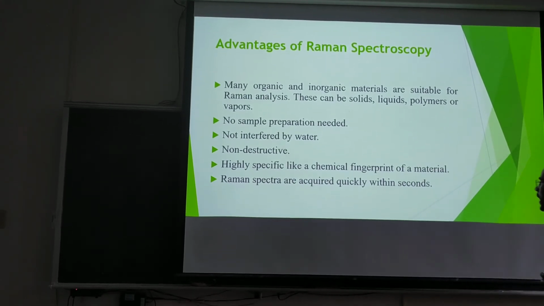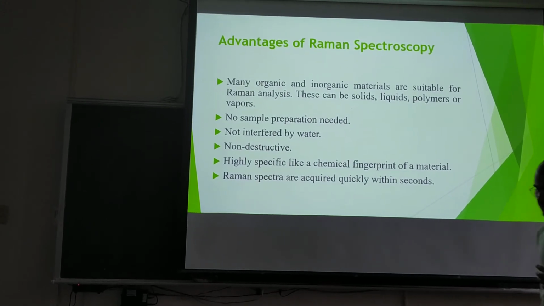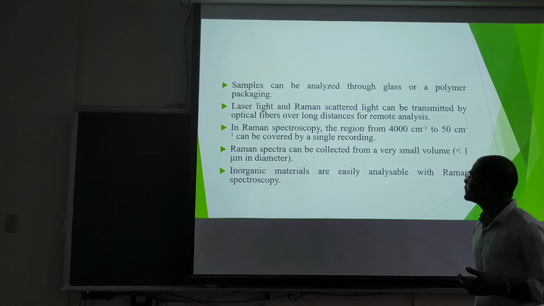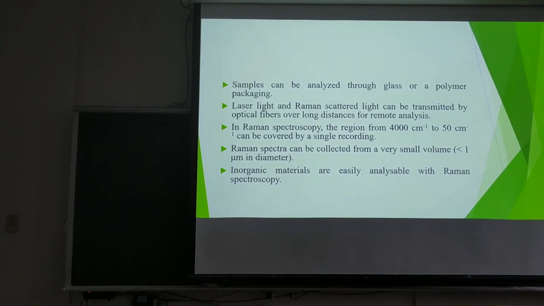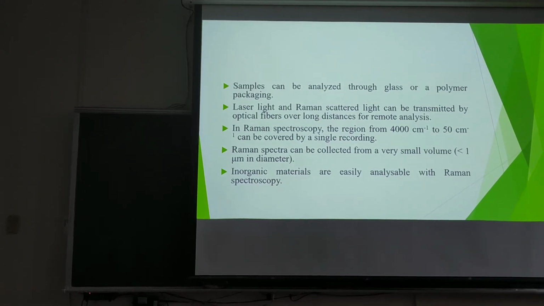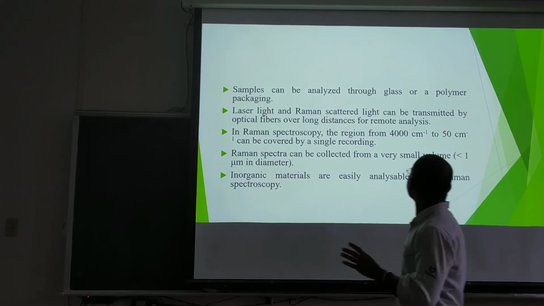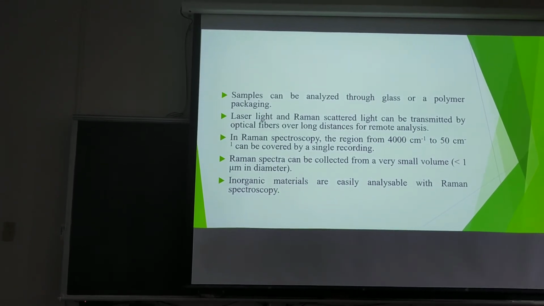Raman spectra are acquired quickly, within a second, so we can measure our sample very quickly. Samples can be analyzed through glass or polymer packaging, which means there is no effect of polymers or packaging.